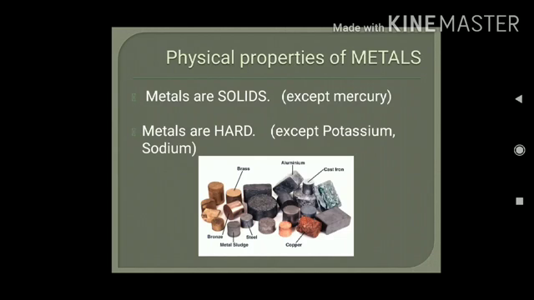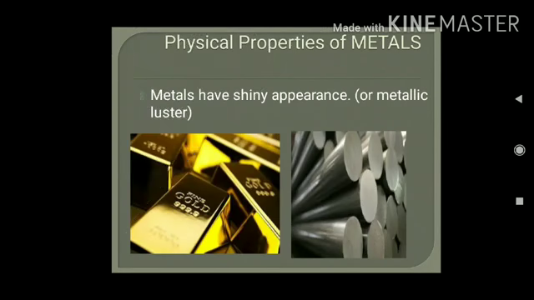As we know that metals are solid and hard. For example, aluminium, gold, copper, silver, these are hard and solid, but there are some exceptions. Mercury is a metal, but it is in liquid state. Except mercury, all other metals are solid. Similarly, except potassium and sodium, all other metals are hard. Potassium and sodium are very soft. They can be cut by a knife.